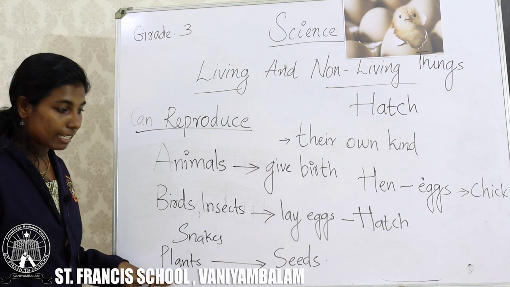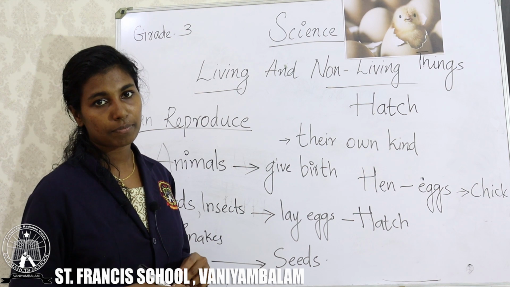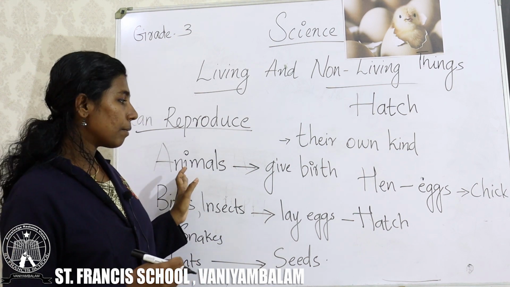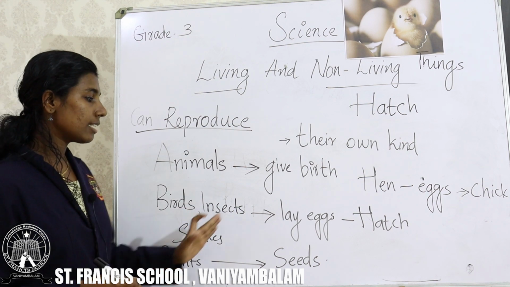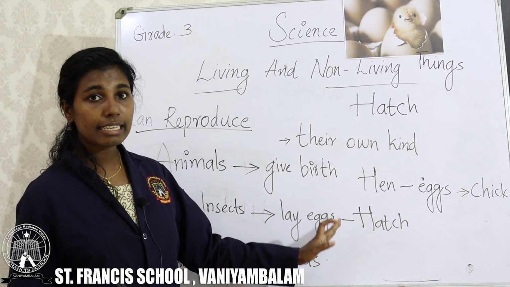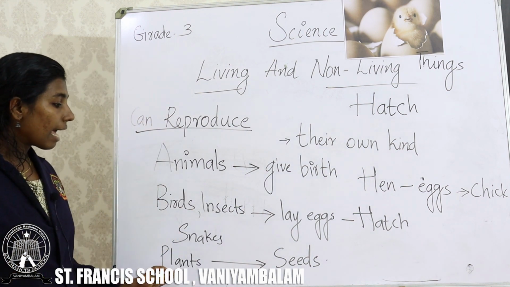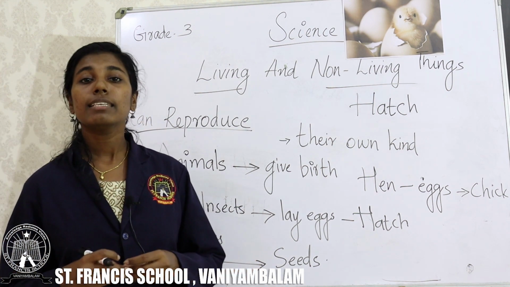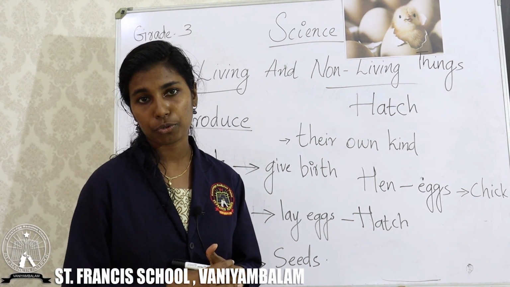Finally, plants reproduce through seeds. So, all the living things can reproduce.